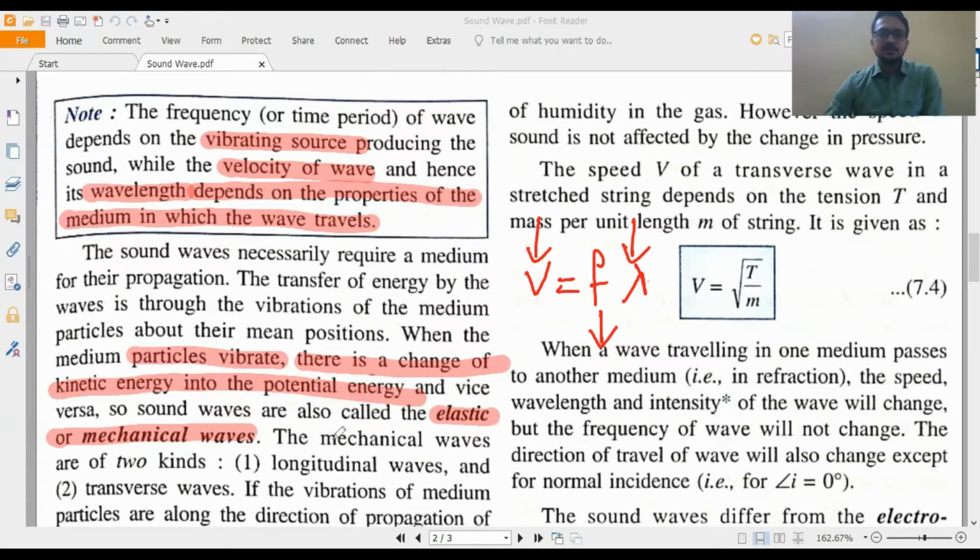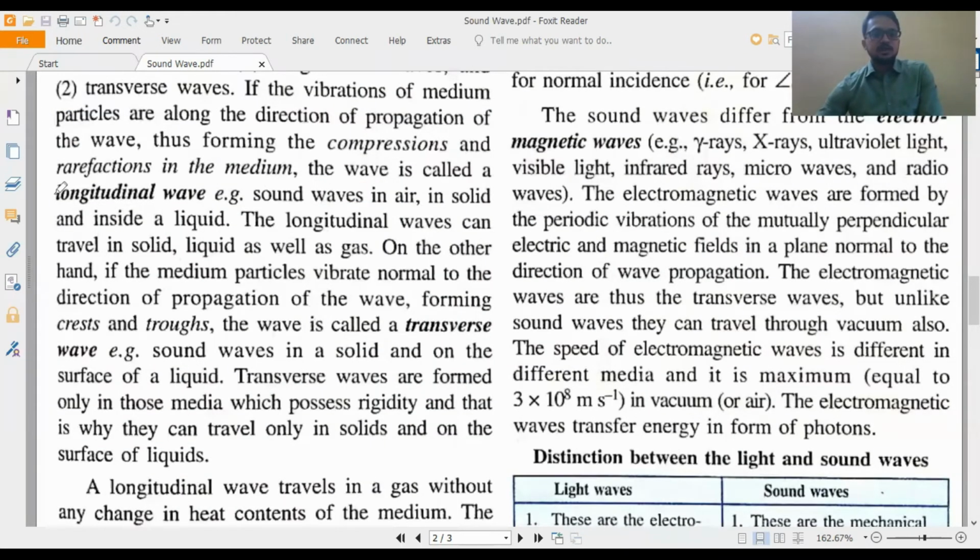Now there are two kinds of mechanical wave. One is longitudinal mechanical wave, another is transverse mechanical wave. The mechanical waves are of two kinds, longitudinal and transverse. Now the longitudinal wave propagates through a medium by the formation of two things, compression and rarefaction.